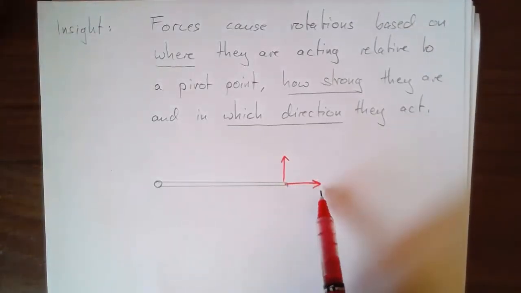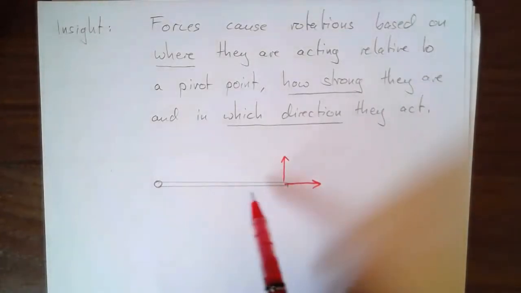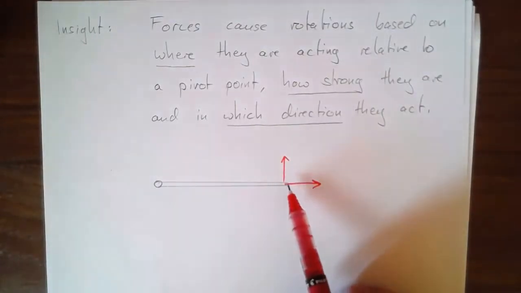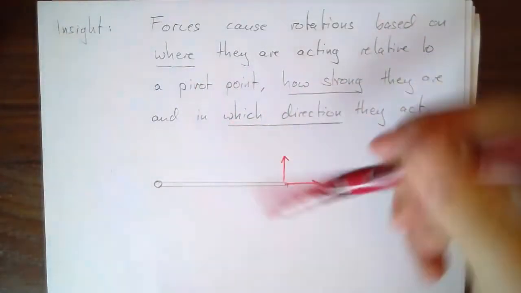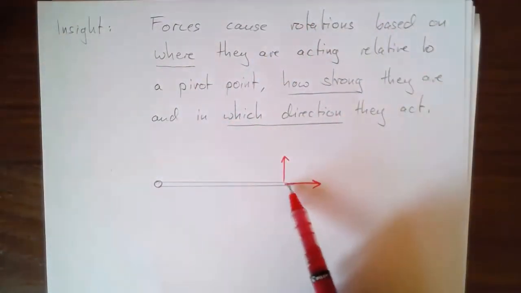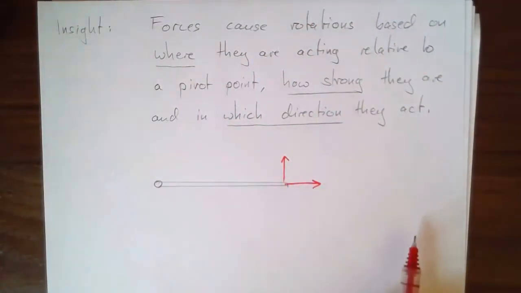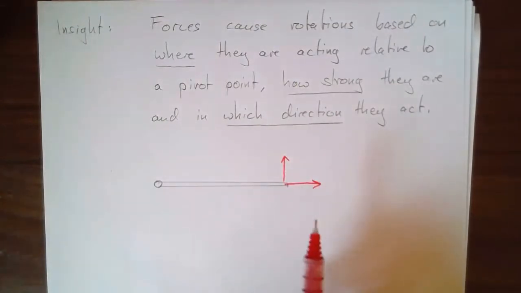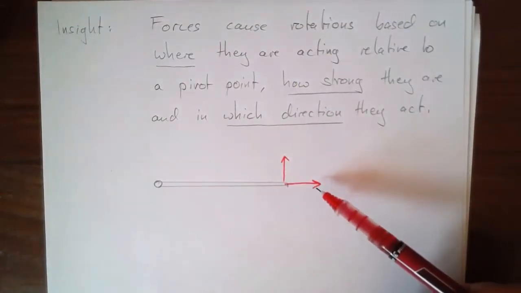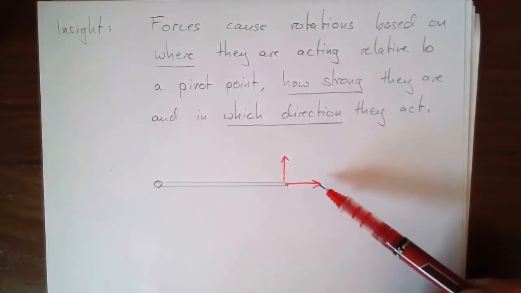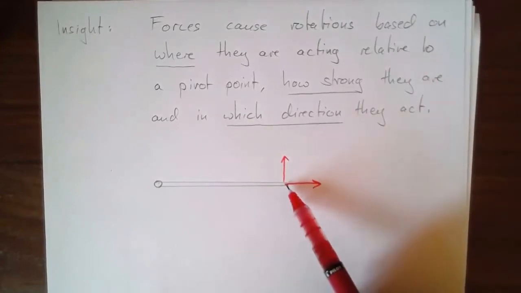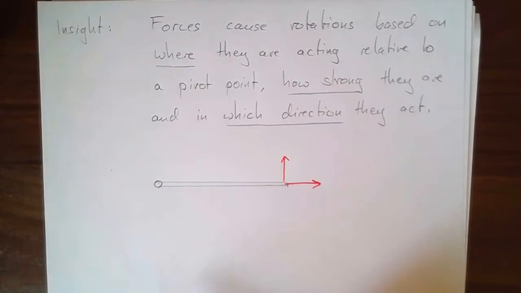No matter how strong I push, this force is never going to cause any rotation in the door, because it simply doesn't push either this way or this way. It tries to, I guess, pull the door out of its hinge sideways. So this force here creates no torque, even though it's acting at the same point and with the same strength as this force.